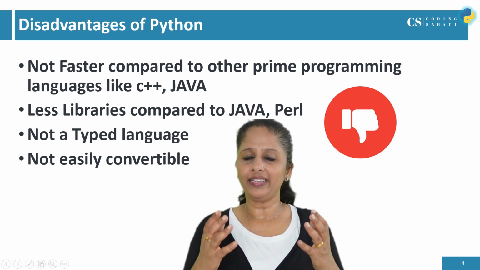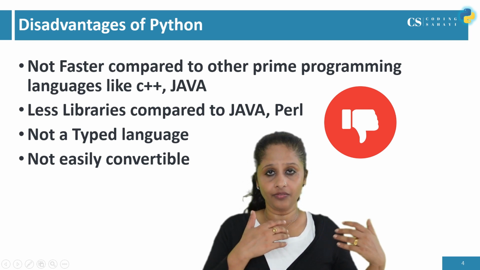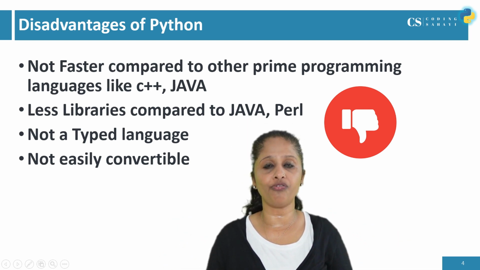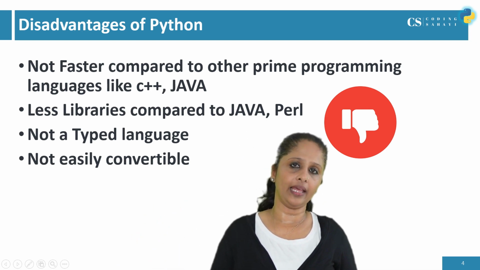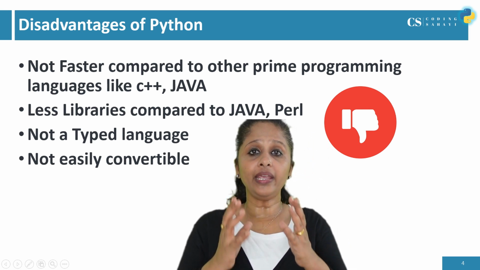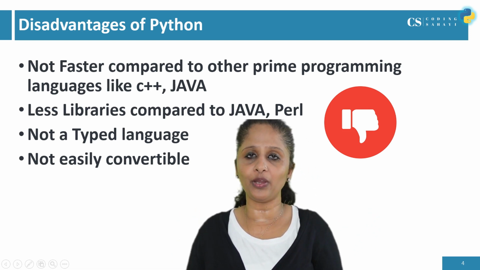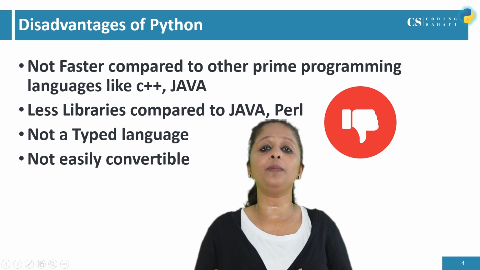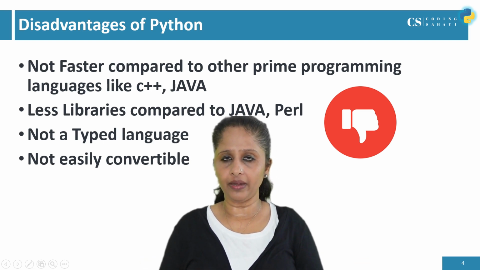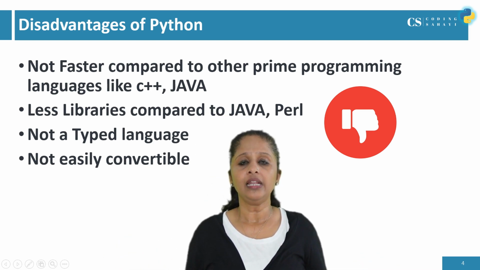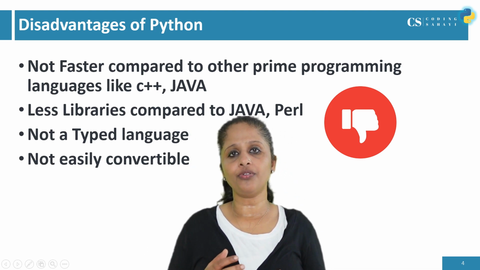I told you already, Python is an easy, simple programming language, and we have seen the advantages and features of Python. But there are some disadvantages compared to other programming languages. The main disadvantage we can say is, Python is not so fast and efficient compared to the prime languages like C++ and Java. The next disadvantage is, Python has a rich library, but compared to Java and Perl, Python has fewer libraries.